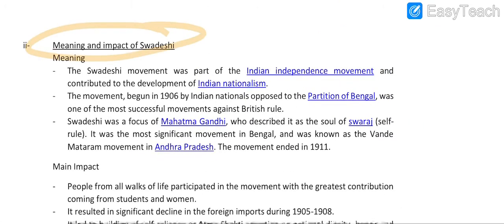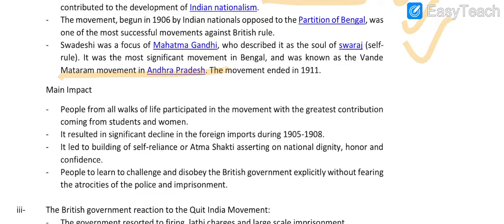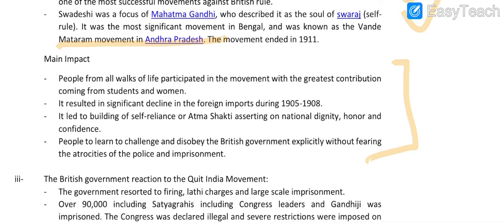Meaning of the Swadeshi, a very important part. Swadeshi movement, Indian independence movement, nationalist, partition of Bengal, Swaraj, Vande Mataram movement in Andhra Pradesh. The impact of Swadeshi. Please pause the video and write the answers.